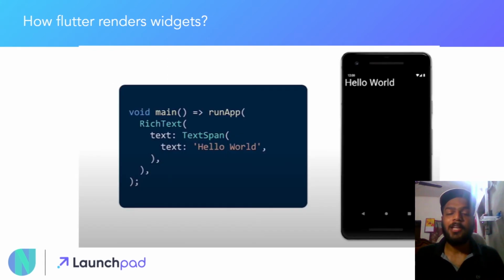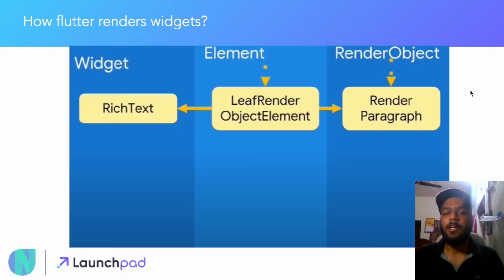Let me explain this once again with the example which we have seen previously as well. So here is the code, a main function with runApp, which has RichText and TextSpan as its children. When this runs, first the RichText will be laid out, then a TextSpan, and inside this TextSpan the Hello World will be displayed. So here you can see that it is being displayed over here.